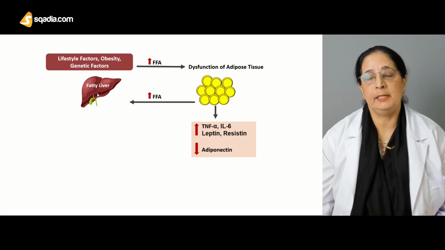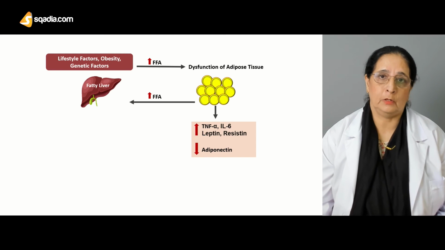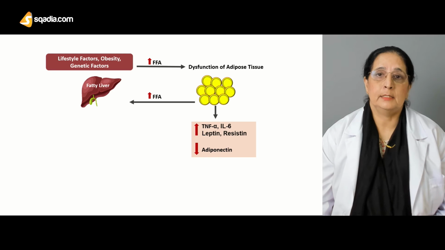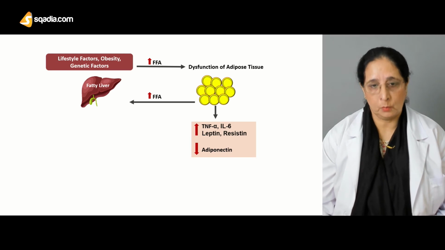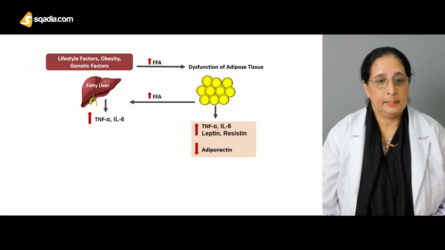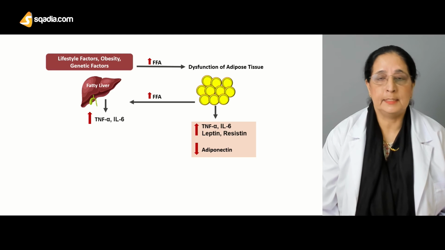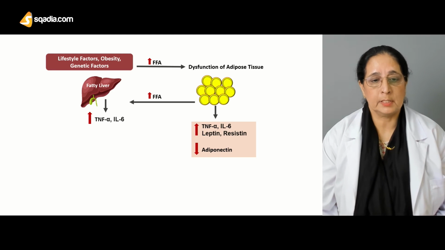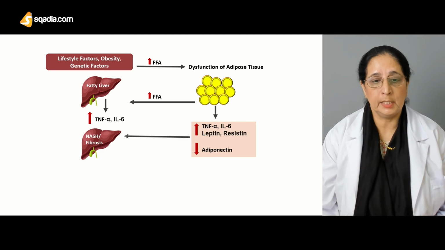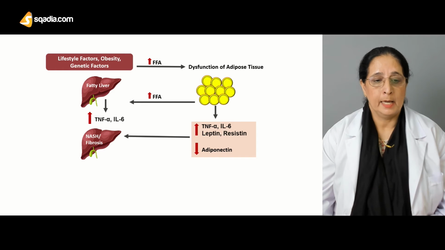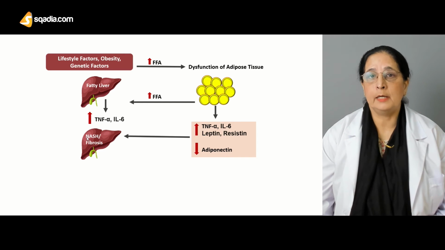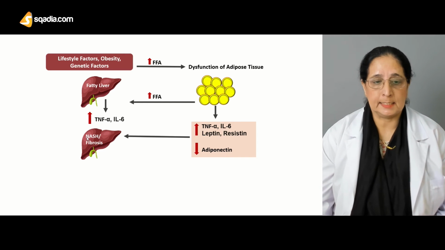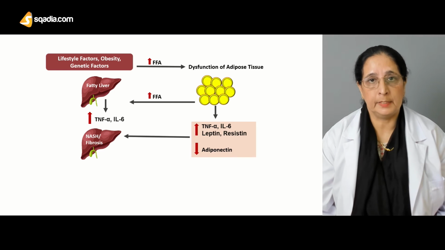Fatty liver is a very common complication of the liver that is present in people who are obese and overweight. Then in fatty liver, there is again increase in tumor necrosis factor and interleukin, which are cytokines, and this also causes non-alcoholic hepatitis and fibrosis of the liver.